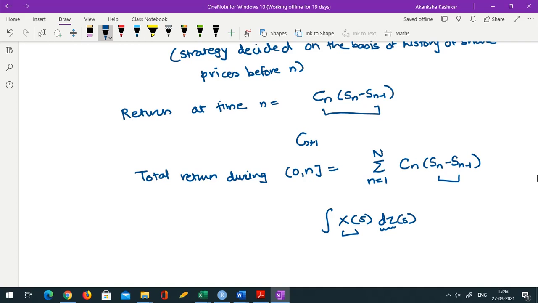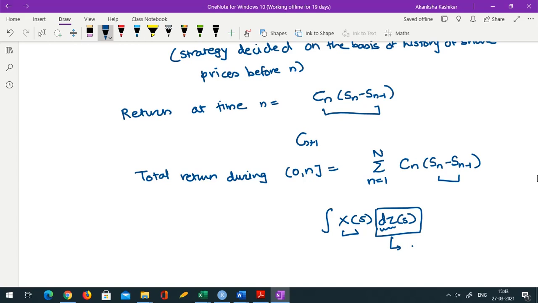If I want to compute this integral, then I need to know how to compute the integral of anything with respect to Brownian motion. But we already know that Brownian motion is nowhere differentiable. We know from the properties of Brownian motion that it's continuous everywhere but nowhere differentiable. As a result, this dZ actually has no meaning at all, because dZ is not defined. So this is actually an abuse of notation. This dZ is meaningless. Then how do we deal with this problem? Because we need the integral of Xs dZs, and we don't know how to define dZ.